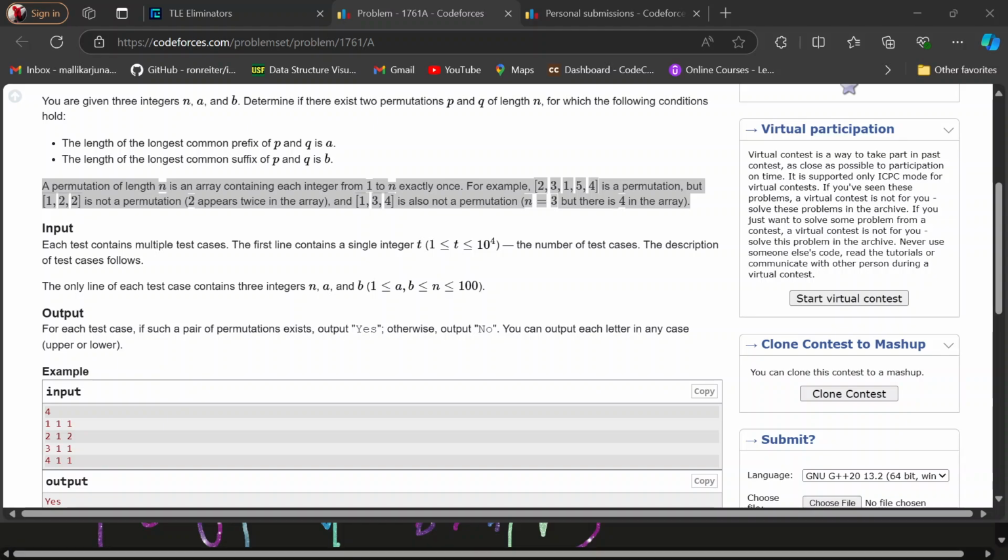Okay, which is achievable. 765, 765, 4 and 4. It is achievable, right? But it's overlapping. That's why we have to print no for this sum. Okay, it's overlapping. Right? Can't it overlap?